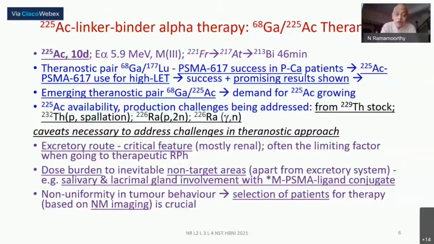In the same way, no material goes only to your target organs. There are inevitably non-target tissues very similar to your target tissues, so they will also take up some of the material. For example, some of those PSMA binders, as I said, also go to the salivary gland and to the lacrimal gland in the patient. Therefore, these are called inevitable non-target areas. There is no way you can prevent them. So there will be some radioactivity and some radiation dose burden there.